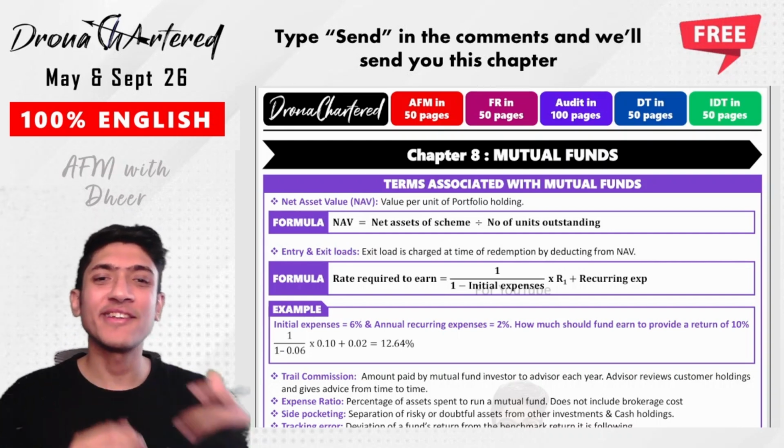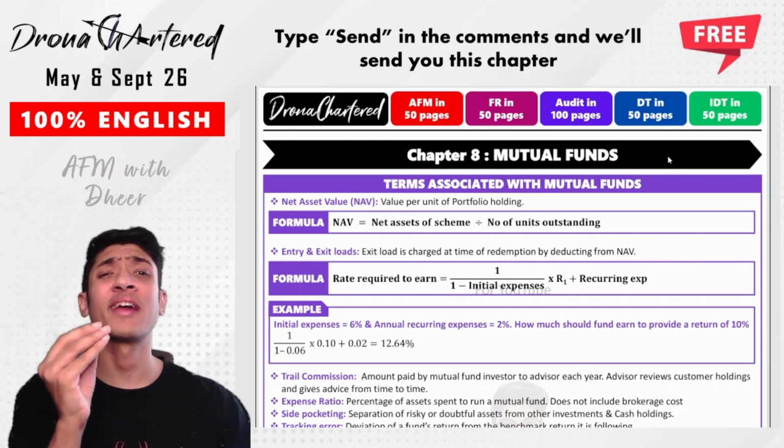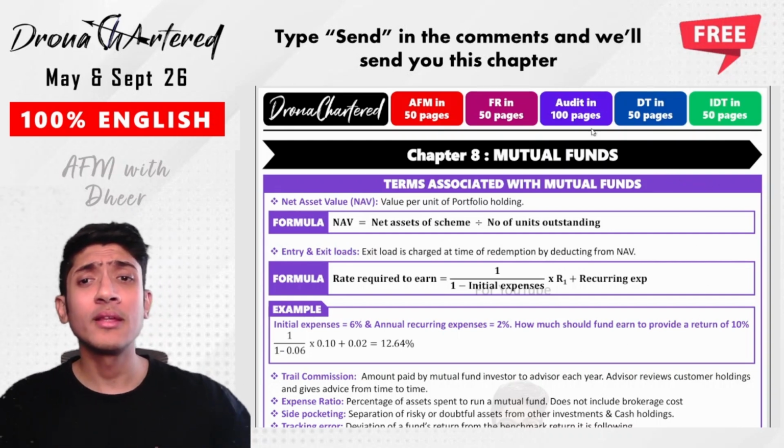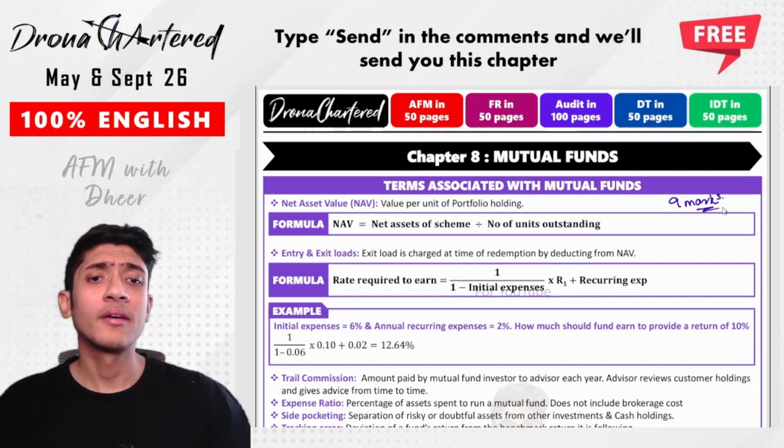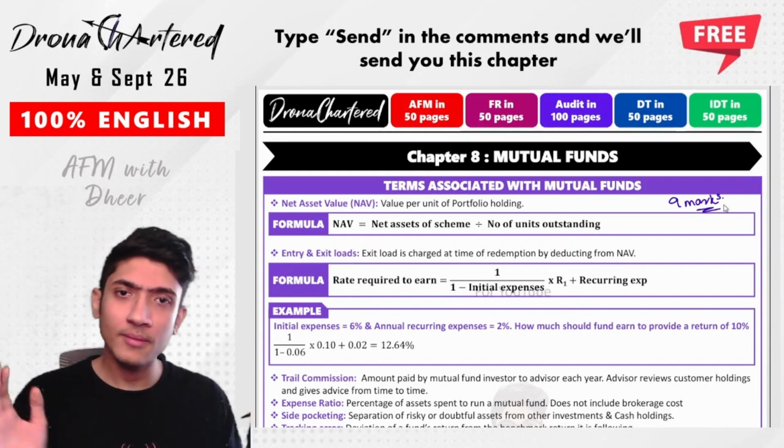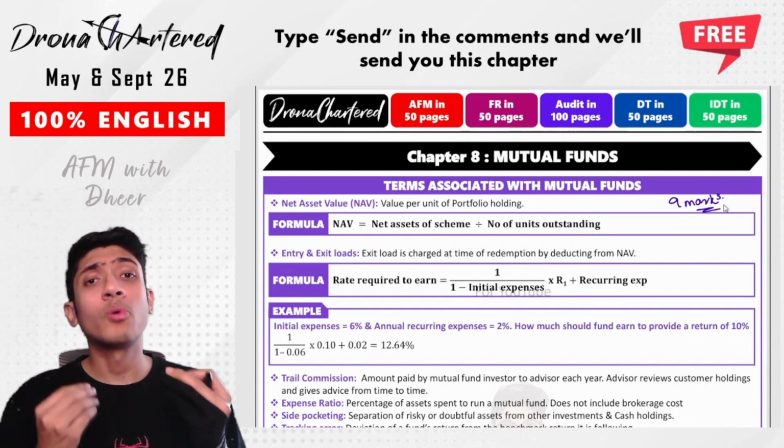Welcome to our next chapter, that is mutual fund. Now, mutual fund is a very easy chapter. This comes for approximately 9 marks every attempt. It is free marks. Let's get into it. What is a mutual fund?